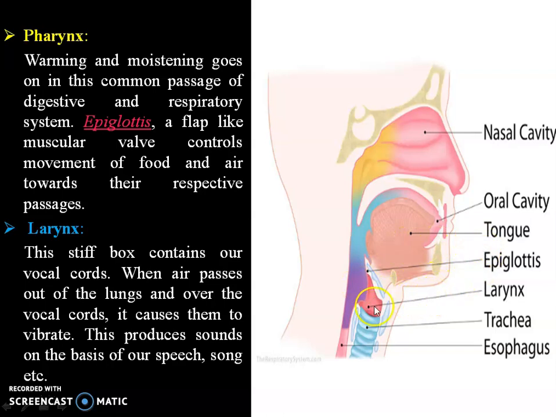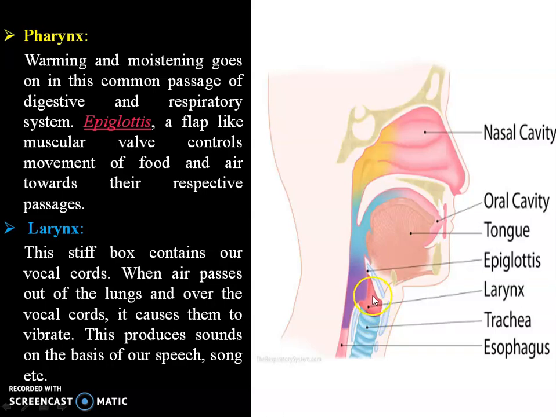Now the next part is the larynx. The larynx is present as the first part of the trachea. So the trachea or windpipe consists of the larynx. This larynx is also called the voice box. When the air passes out of the lungs and over the vocal cords, it causes them to vibrate. The vocal cords are present in the larynx. When these vocal cords vibrate, speech is produced.